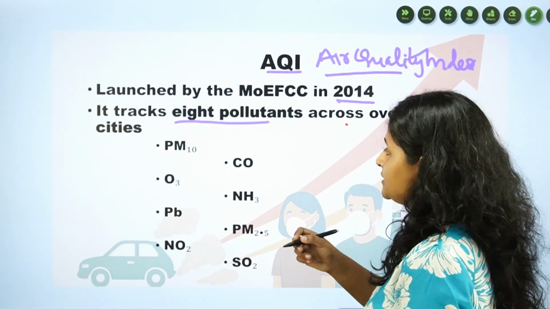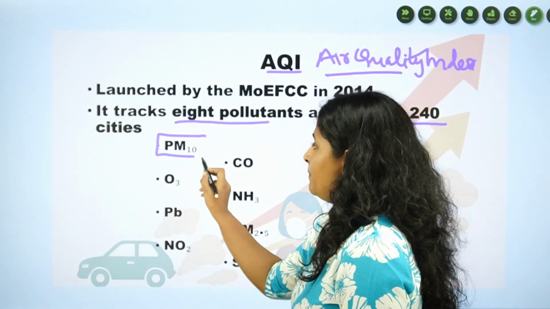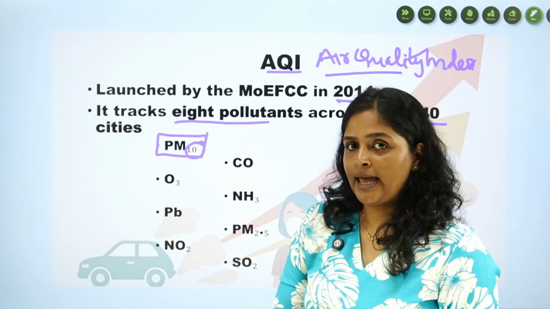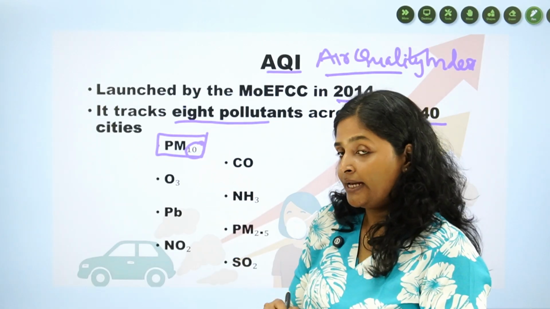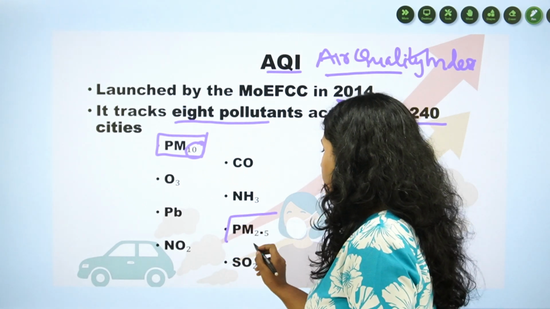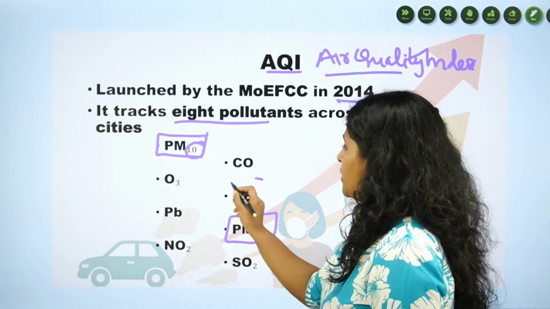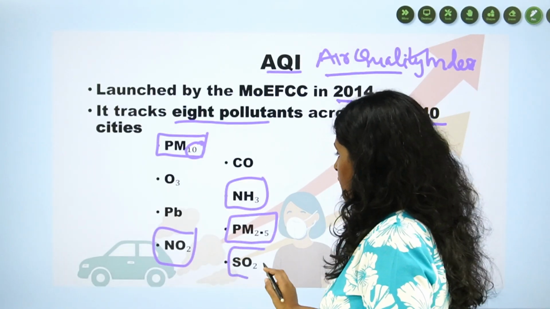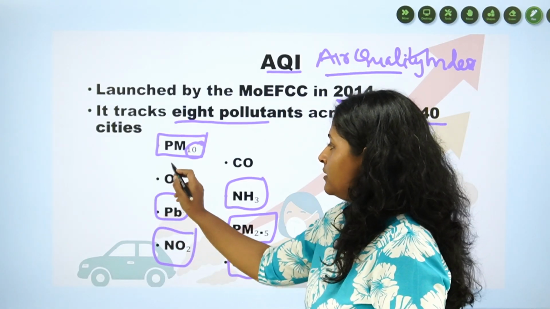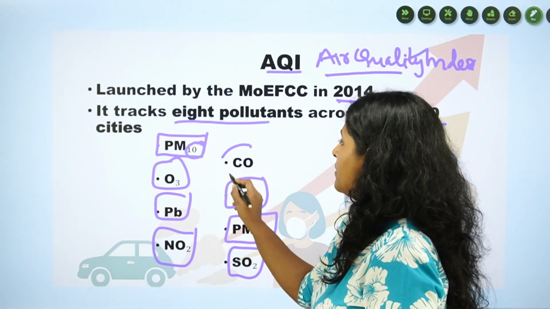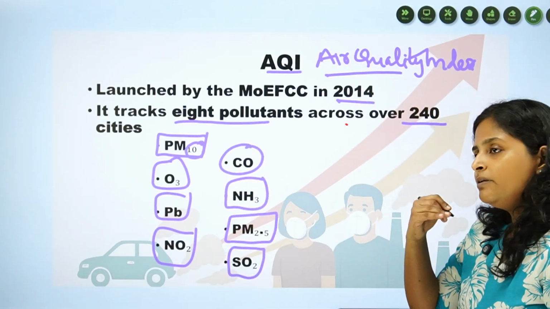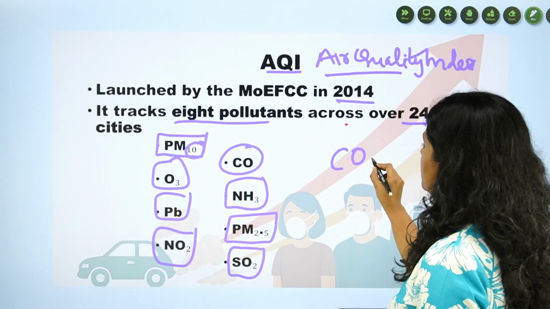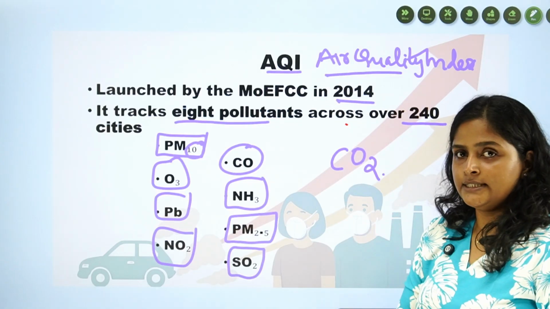Which are those pollutants? Particulate matter or PM10, that is a size, the diameter of that particulate matter. Particulate matter 10, particulate matter 2.5, then ammonia, nitrogen dioxide, sulfur dioxide, lead, ozone and carbon monoxide. One of the main things to be noted here is that carbon dioxide is not a part of the air quality index.